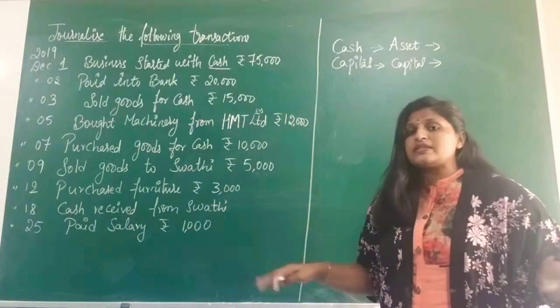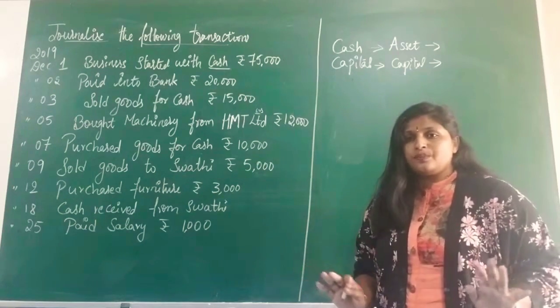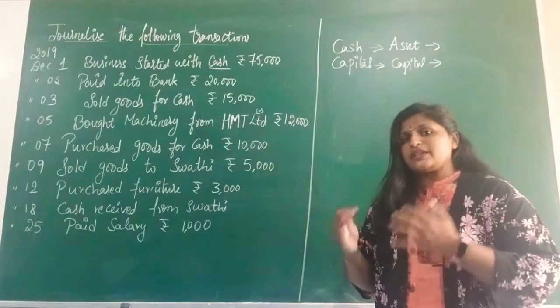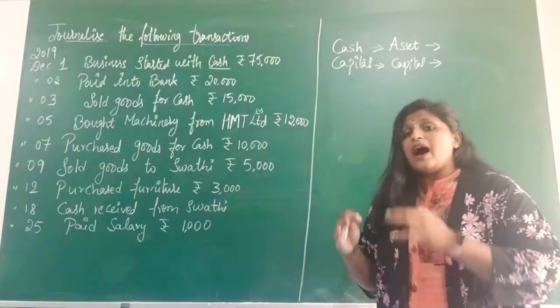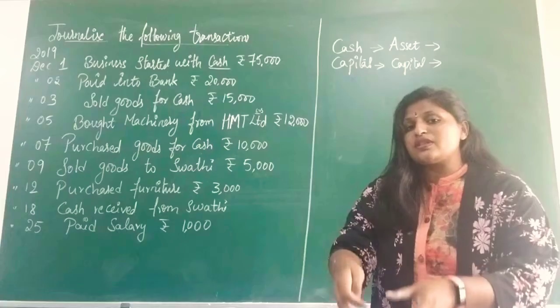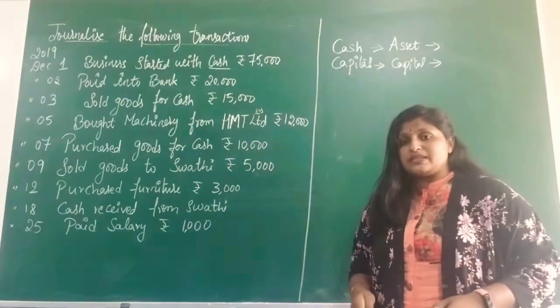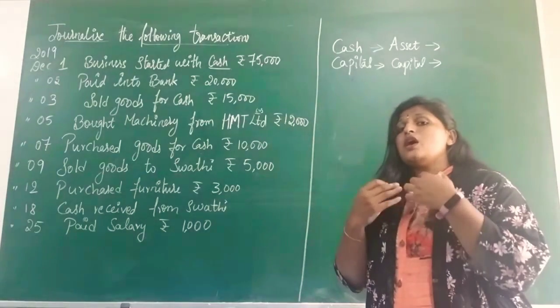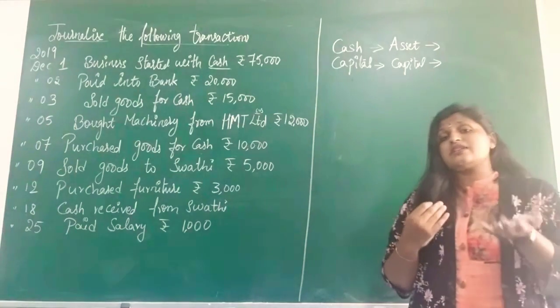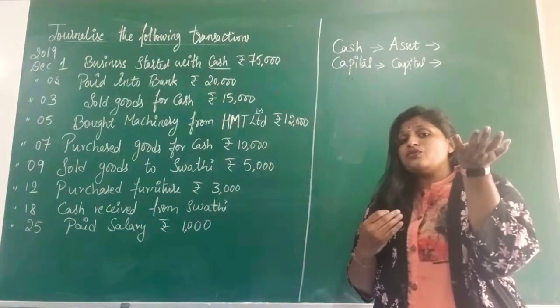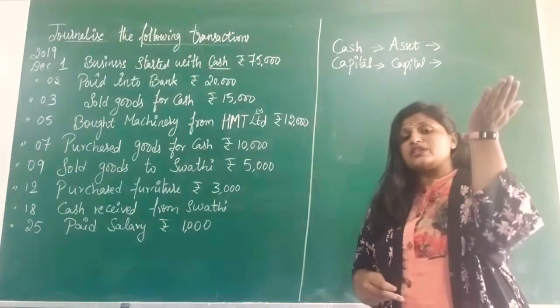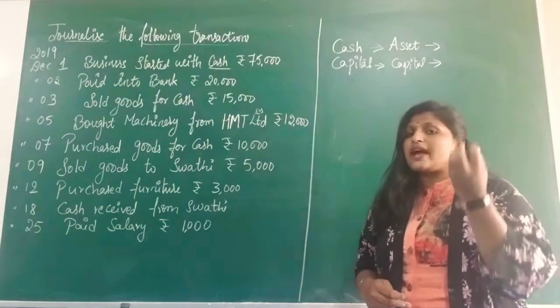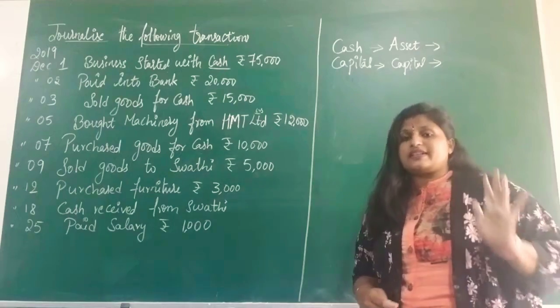There was no business, nothing. It was zero, nil. Now the owner, that is yourself, has come and invested 75,000 to start your business. So that business is me, an artificial person. Now in my business there is 75,000 of cash. It was zero initially, now it is 75,000. Has the cash value increased or decreased?